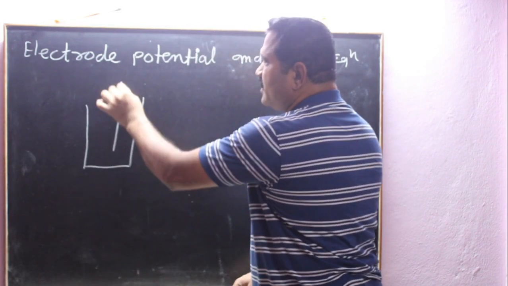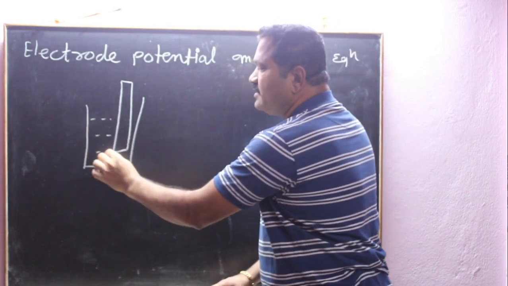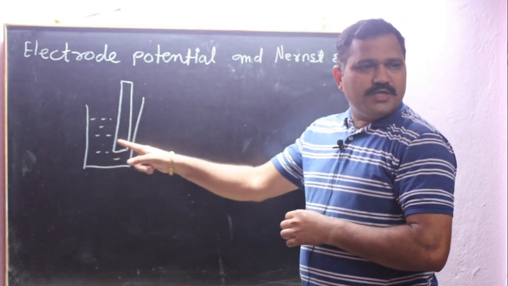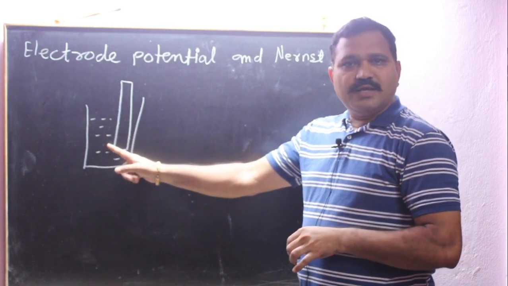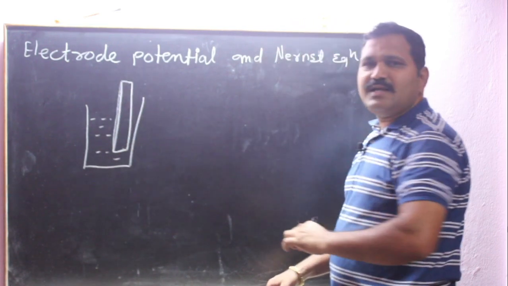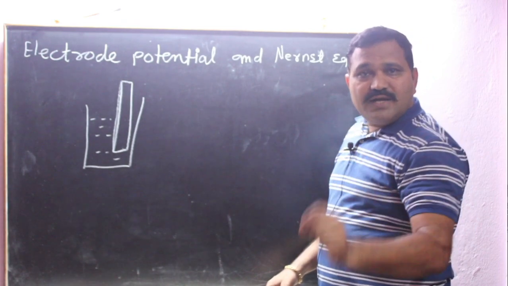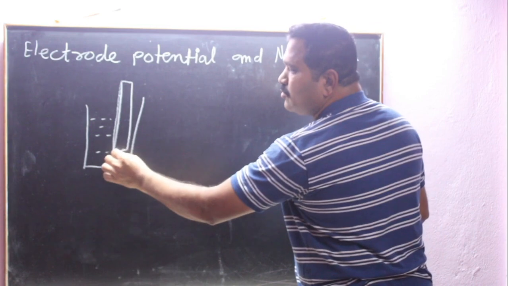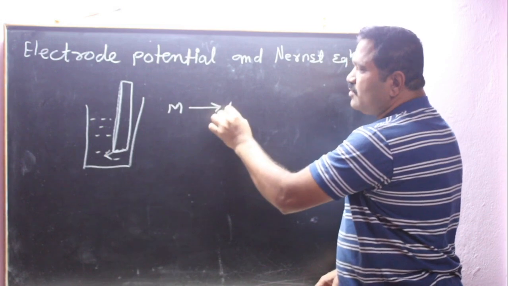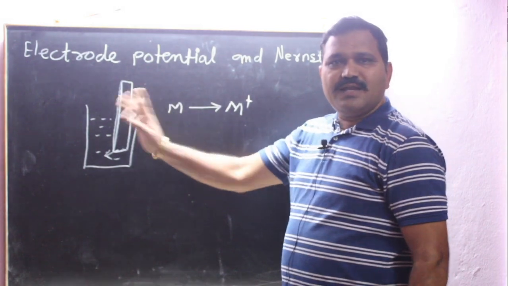any electrode dipped in its ion containing solution, okay, see here, if we dip an electrode in its own ion containing solution, then what happens? This metal rod or metal wire, that electrode, has two types of tendencies. In one tendency, this metal goes in the solution as positively charged ions, leaving behind electrons.